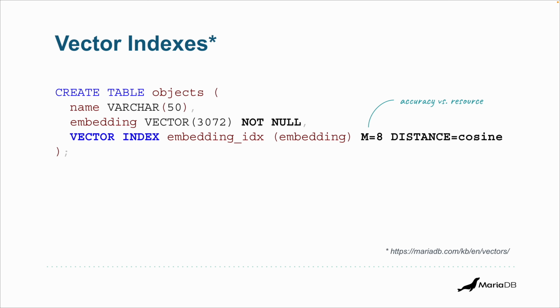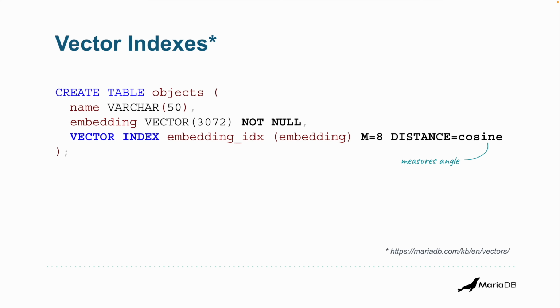So this one, M, is like a trade-off between accuracy and resource consumption. So a higher value for M generally means the search results will be more accurate, but this comes at the cost of slower search times, that's reads, and slower insertion times, so that's writes. It also means that the index itself is going to be larger and use more memory. So it's a trade-off. Then you have the distance function that this index is going to use.